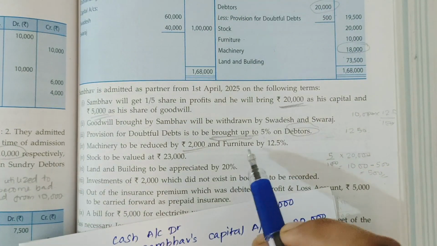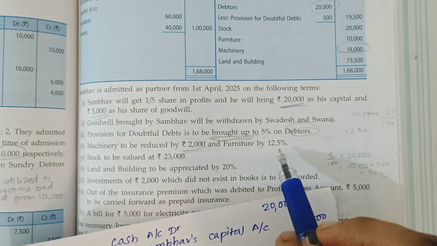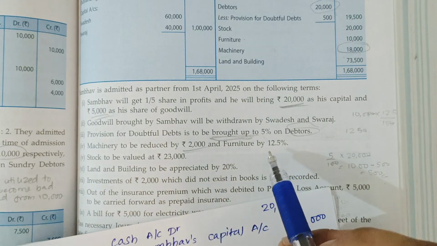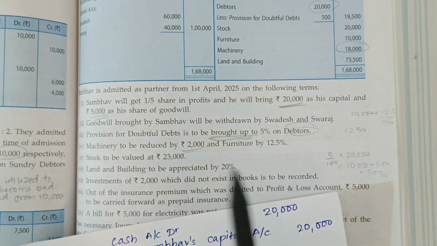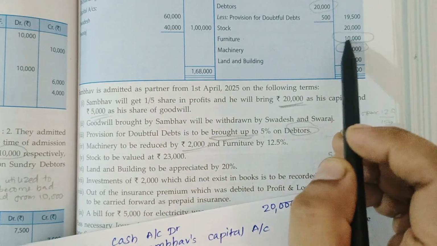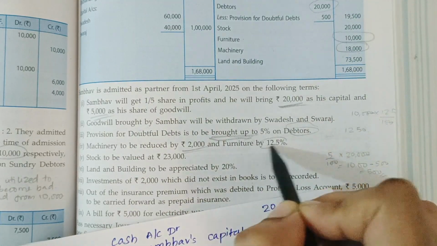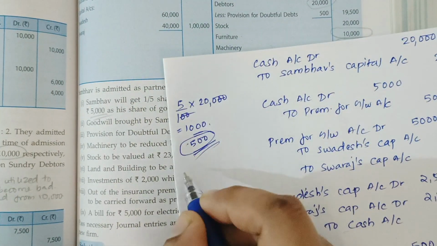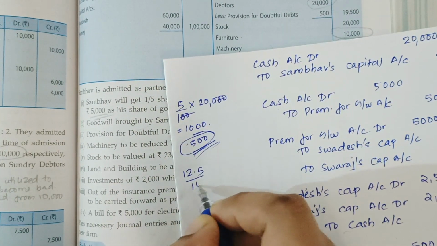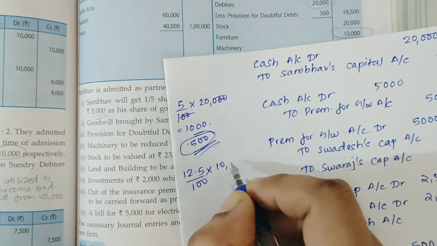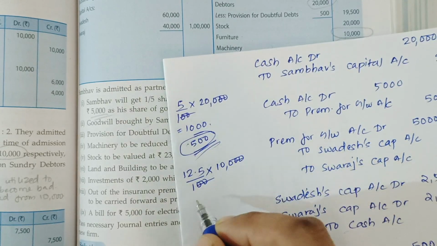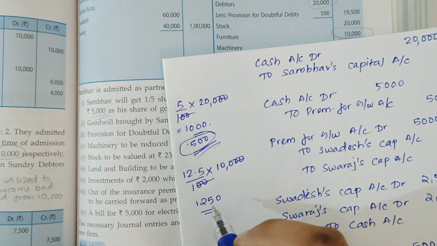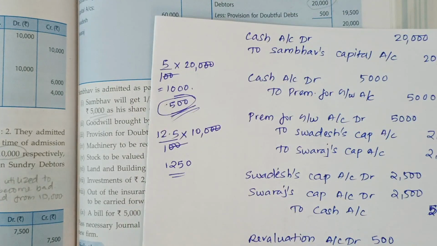And the next is furniture by 12.5%, which means it should be reduced by 12.5%. The furniture is 10,000 in the balance sheet. It has to be reduced by 12.5%, which means 12.5 by 100 of 10,000. 1,250 is the amount to be reduced.